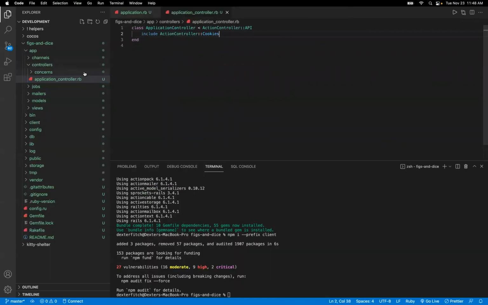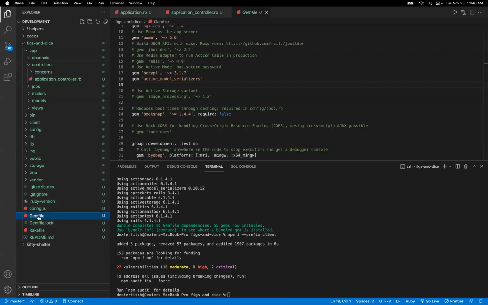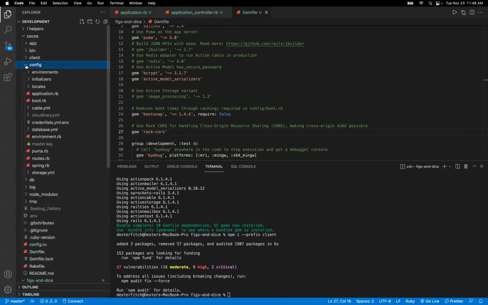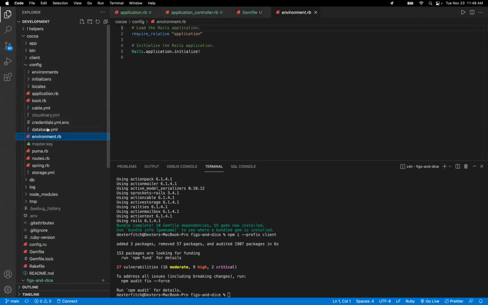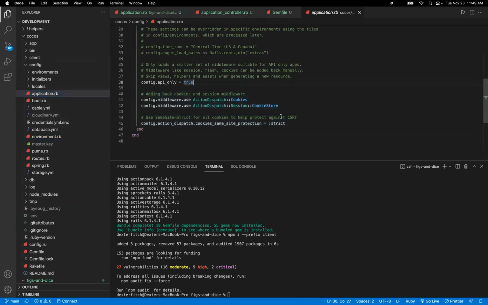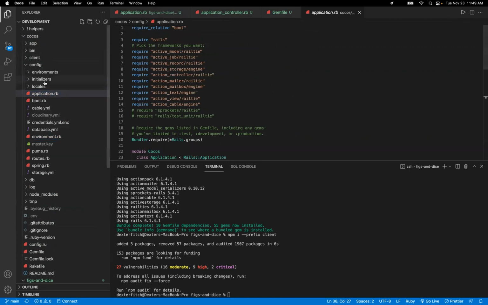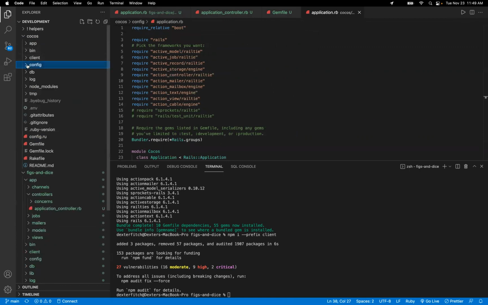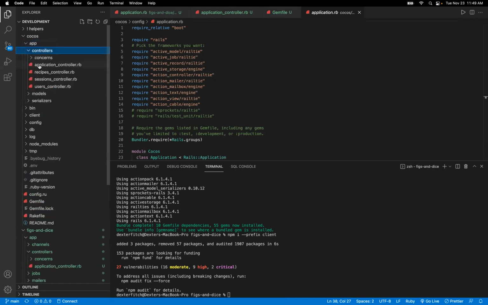There's one last thing we need to do, I believe, for setting up our CORS. That would be in our Gemfile. I forgot to uncomment this earlier. We're going to uncomment the gem rack-cors. And I believe, let's see, which file do we edit that in? Is it in environment.rb? No. Is it in our controllers?